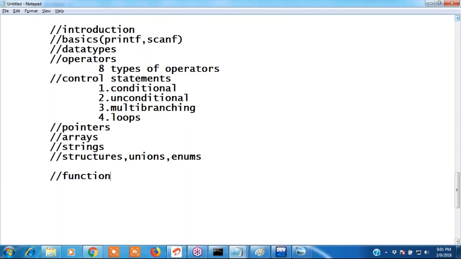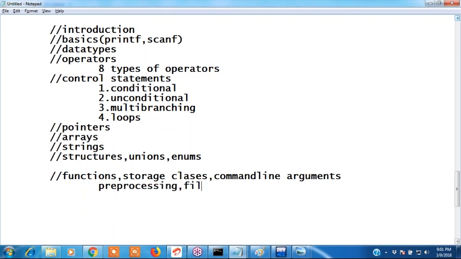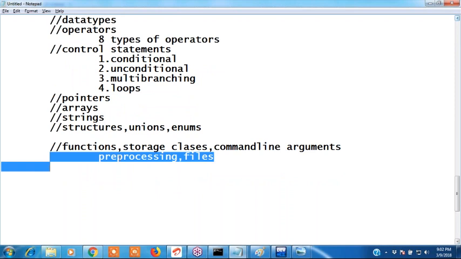We have to cover functions, storage classes, command line arguments, pre-processing, and files. These are the 5 topics.